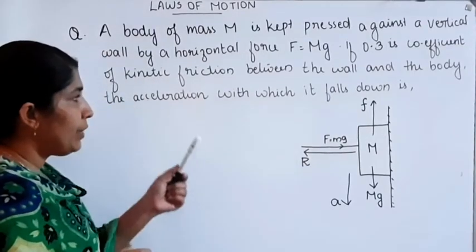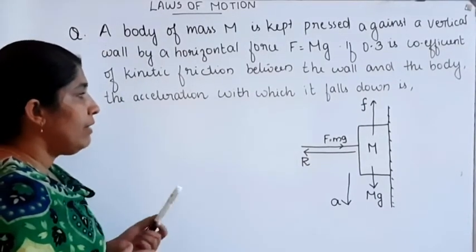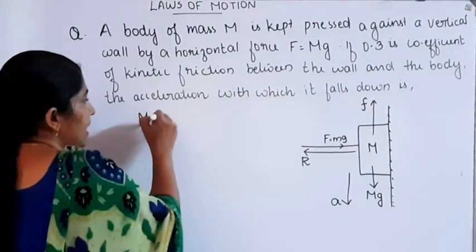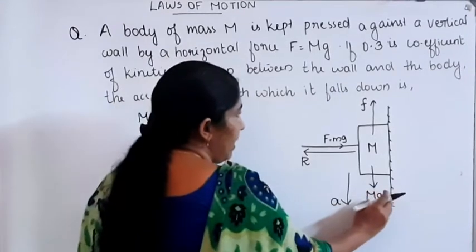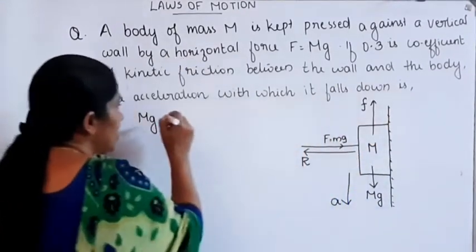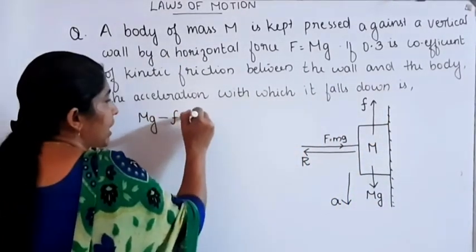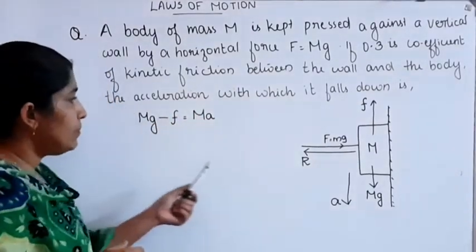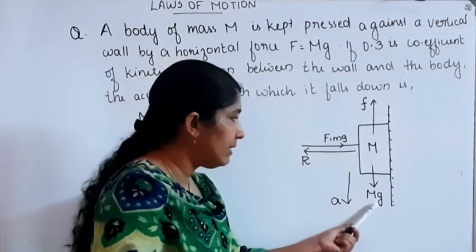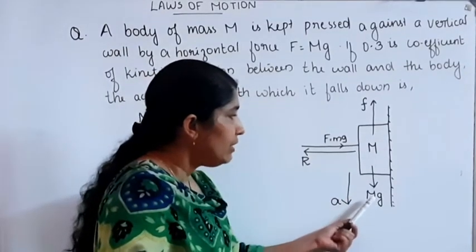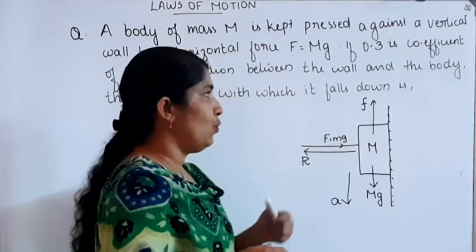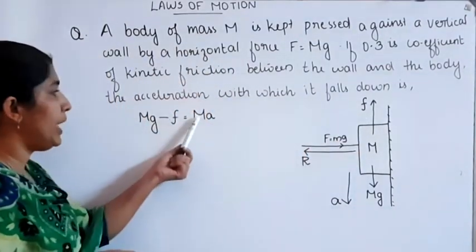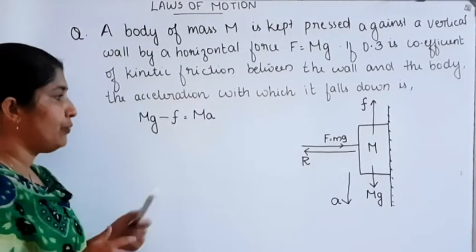Okay, then from here we can write mg minus frictional force is equal to m into a. Mg is the weight of the body which is acting downward, which is opposed by the frictional force. Then mg minus frictional force is equal to m into a, the acceleration of that body.